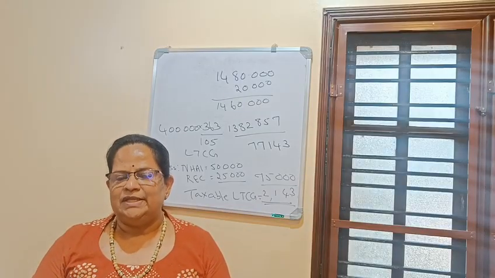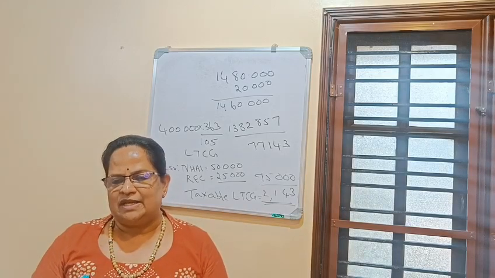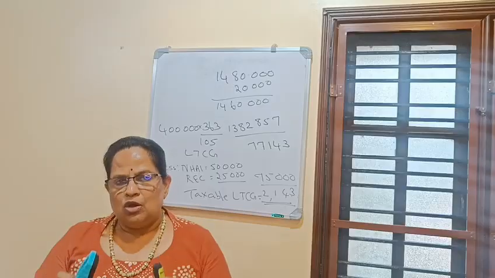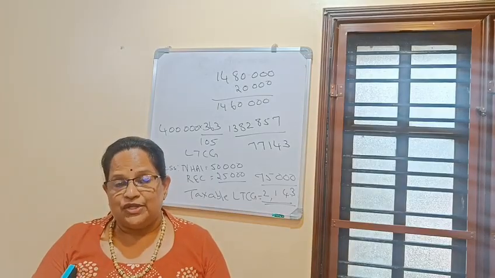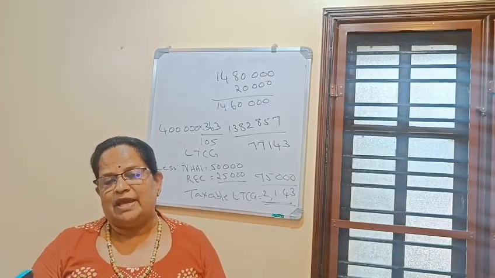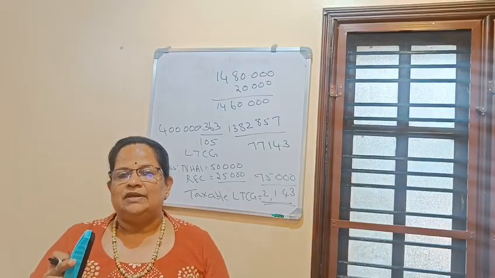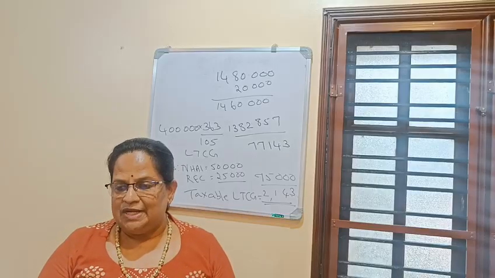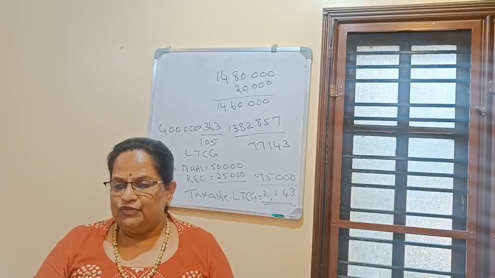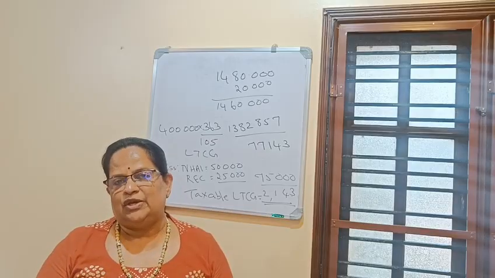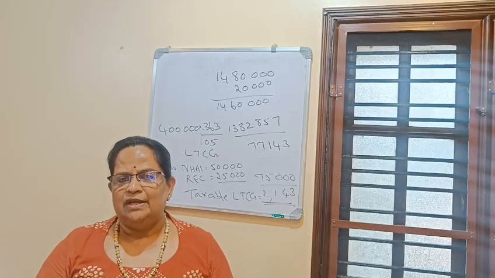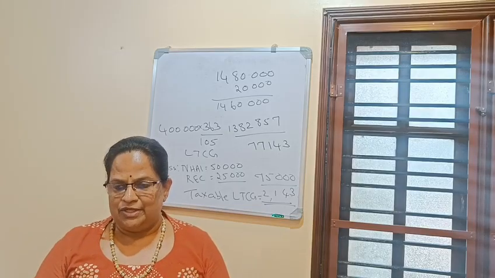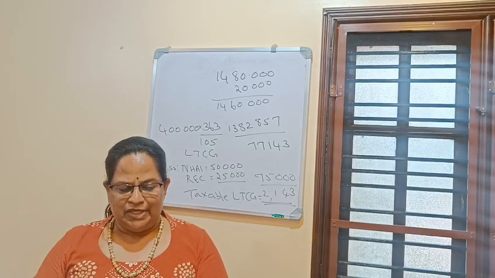54D and 54EC, the similarity is any type of assessee can claim. Second one is the asset sold. 54D, long term or short term. 54EC, it's only a long-term capital asset. New asset: in 54D they have to reinvest, or construct a new industrial undertaking, or shift. In 54EC they have to invest in securities: National Highways Authority of India, Rural Electrification Corporation or Power Finance Corporation, 3 securities issued after 1/4/2018.